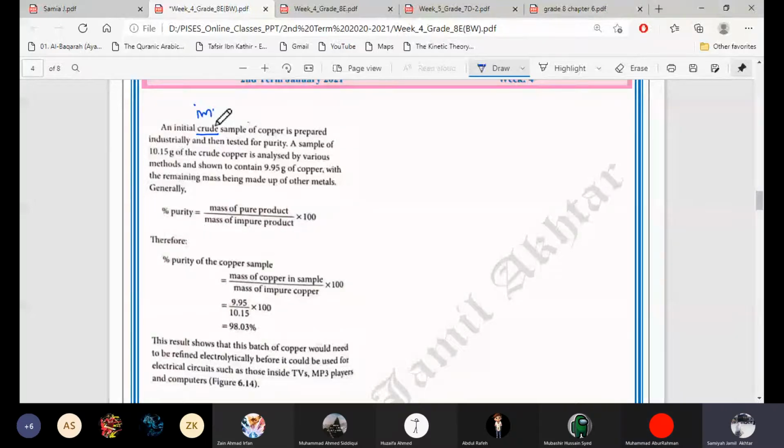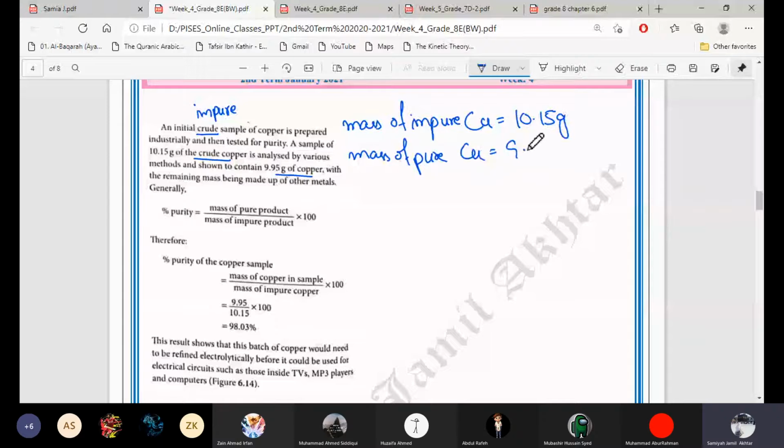So an initial crude sample of copper is prepared industrially and then tested for purity. A sample of 10.15 grams of the crude copper is analyzed. So the mass of impure copper is 10.15 grams. It is analyzed by various methods and shown to contain 9.95 grams of copper. So the mass of copper in it is the mass of pure copper, 9.95 grams, with the remaining mass being made up of other metals.